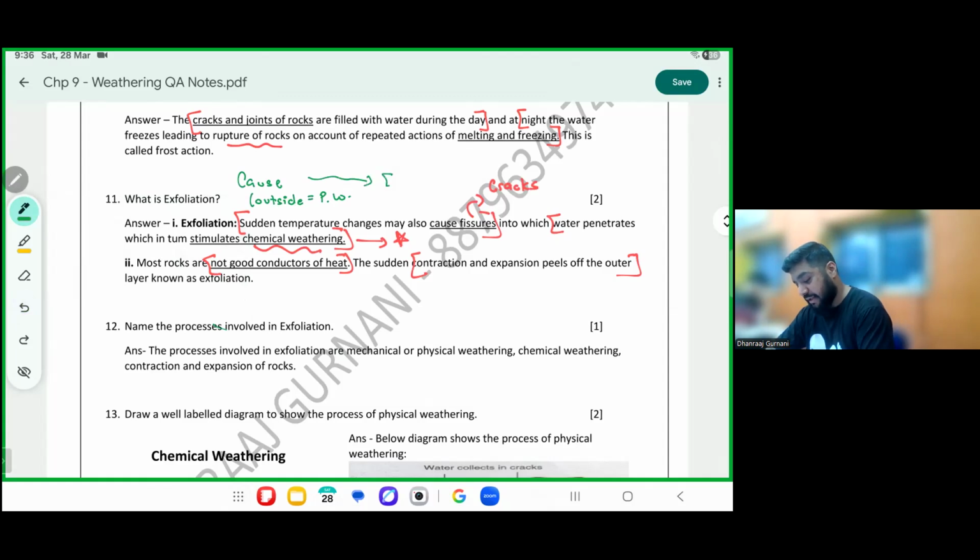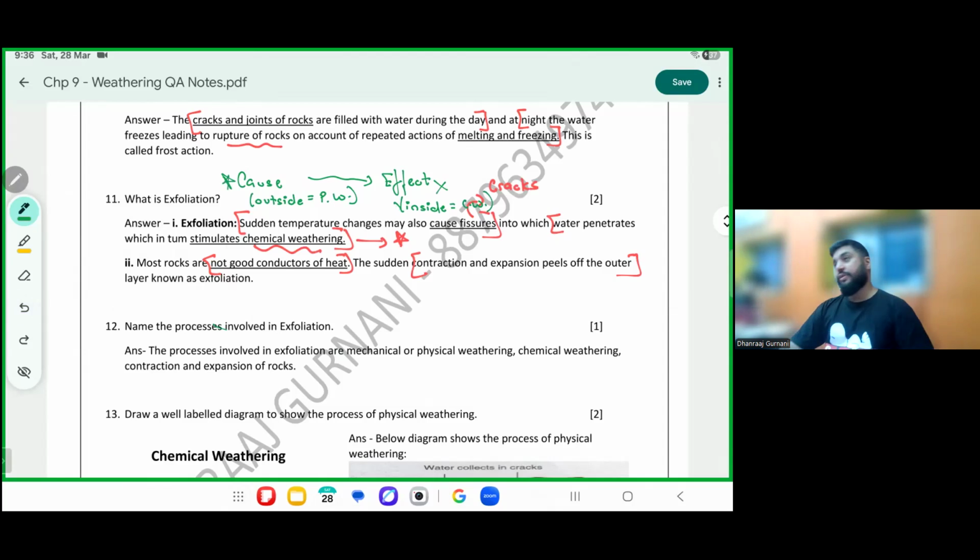Effect means outcome. What is the outcome? Outcome happens from the inside. Because something changed inside, that's why the skin started peeling. So the effect is inside, which is called chemical weathering, but we don't give importance to the effect, we give importance to the cause. Importance is given to the cause.